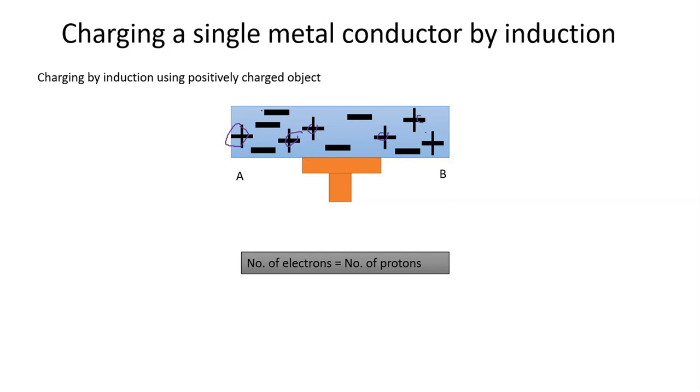Six protons. And how about electrons? 1, 2, 3, 4, 5, 6. Also six electrons. So we can conclude the total number of electrons equals the number of protons. We can say this aluminum foil AB is neutral.